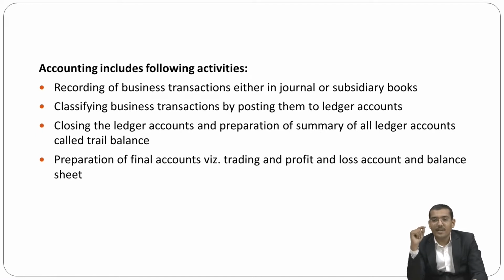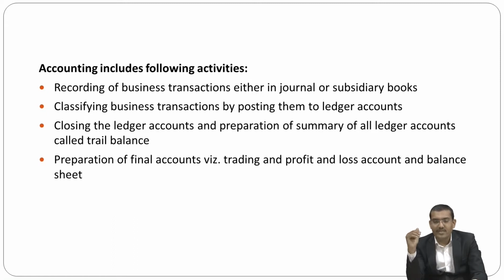So first, my dear friends, is the recording of the business transactions either in a journal or in a subsidiary book. Then classifying the business transactions by posting them into the ledger accounts. Then closing the ledger accounts and preparing a summary of all the ledger accounts, and then preparing the final accounts. It includes the trading account, profit and loss account, and balance sheet.